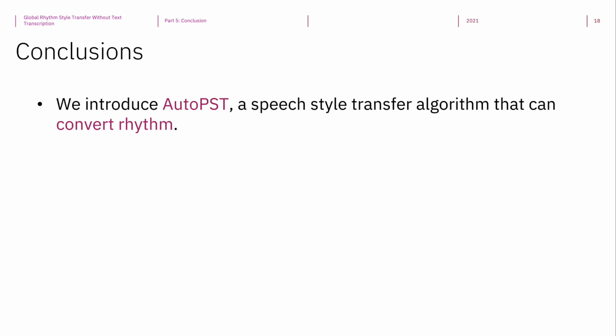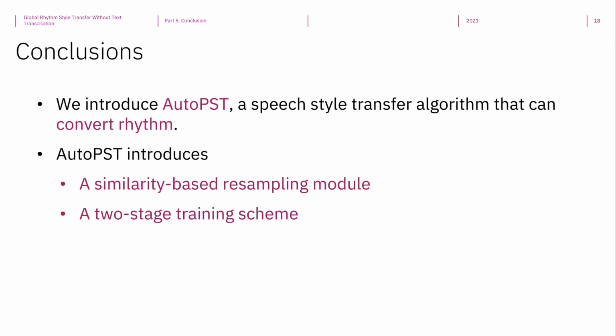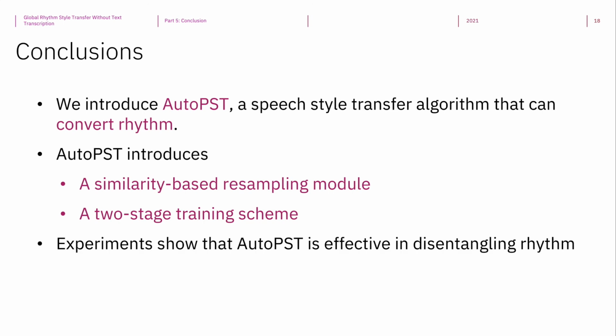That is all for my presentation. To sum up, we introduce AutoPST, a speech style transfer algorithm that can convert rhythm. To achieve this, AutoPST adopts a similarity-based resampling module to scramble the repetition information, and a two-stage training scheme to prevent the collusion between the encoder and the decoder. Our experiments show that AutoPST is effective in disentangling rhythm, including the overall speech rate and more fine-grained rhythm patterns.